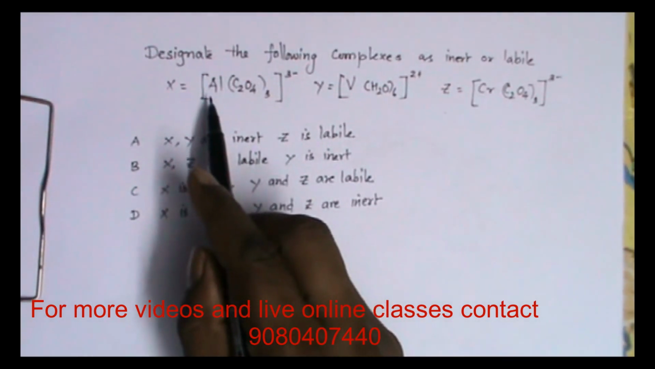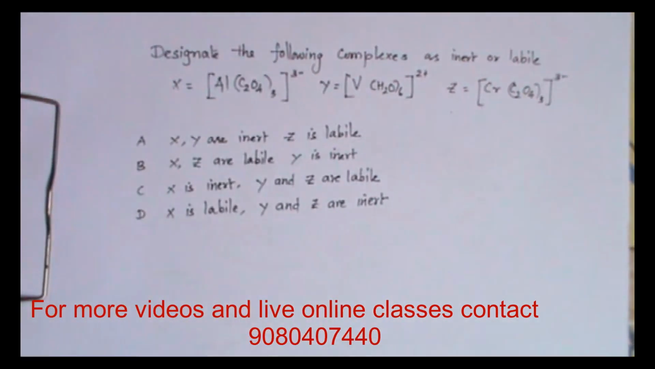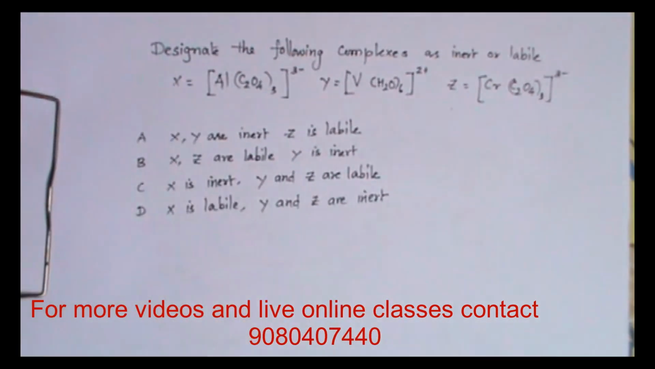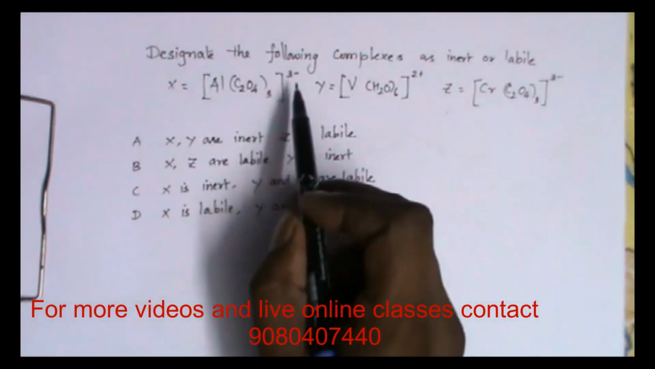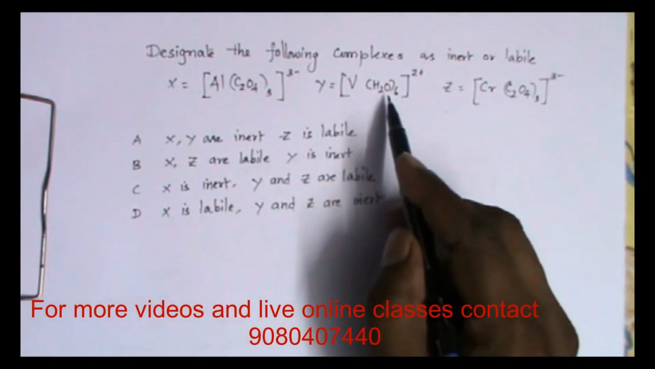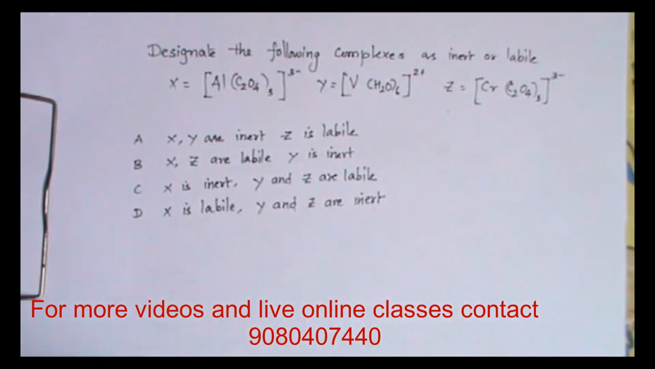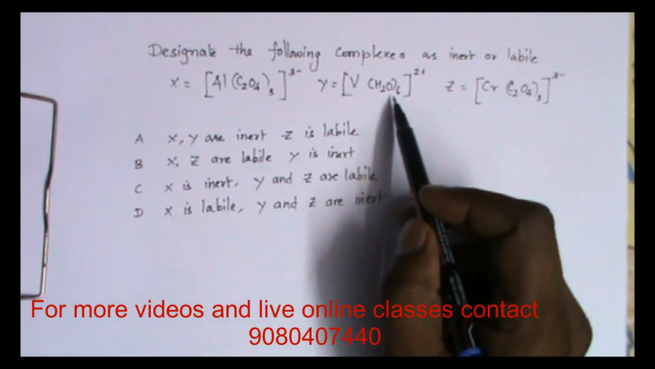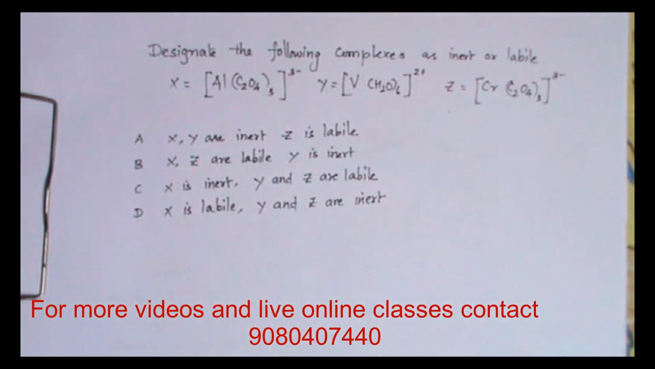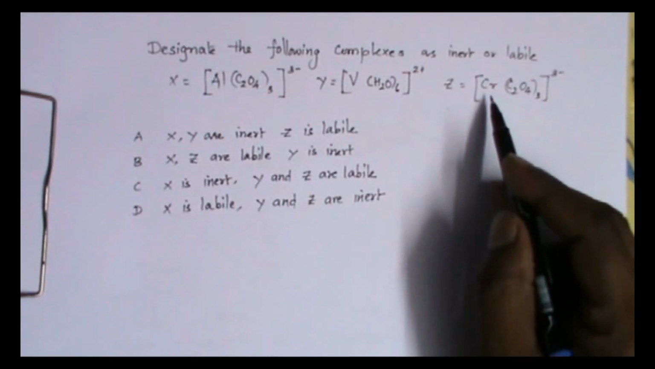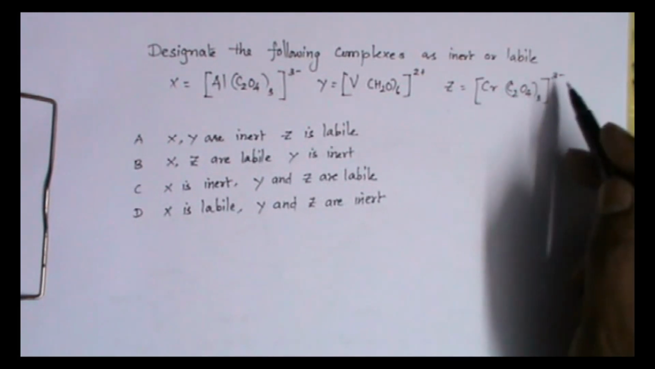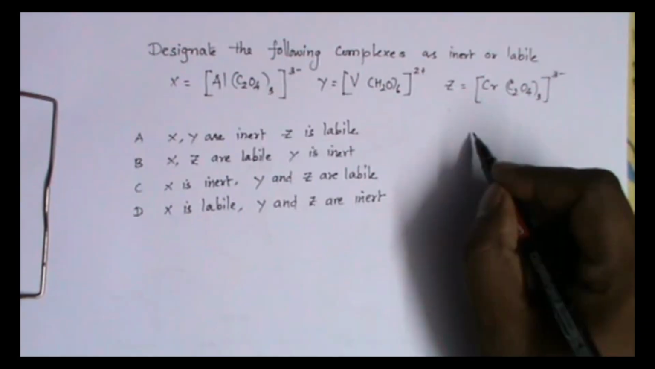The first one is aluminum with three oxalate ligands. Oxalate is a bidentate ligand, so it is basically an octahedral complex. Aluminum is in the +3 oxidation state. Second one, vanadium H2O6 2+. Since the water molecule is a neutral ligand, vanadium is in the +2 oxidation state. Last one, chromium with three oxalate ligands. Here chromium is in the +3 oxidation state.